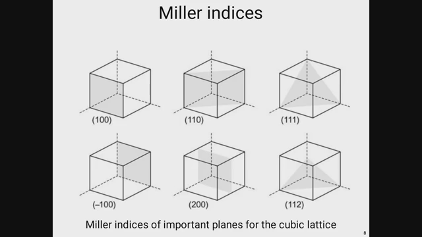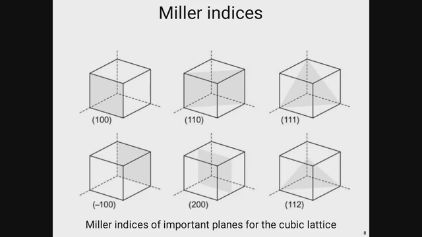On a cubic lattice, simply in case of 1 1 0, if we move from the origin towards the x direction, it is 1. Similarly, moving from the origin towards the y direction, it is also 1, and towards the z direction, it is 0. Similarly, in case of 1 1 1, each dimension is 1. That means if we move from the origin along the x axis, it will be 1, along the y axis it will also be 1, and along the z axis it will also be 1. And the plane looks like a triangle.